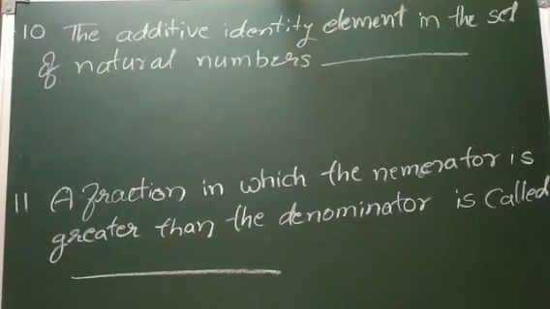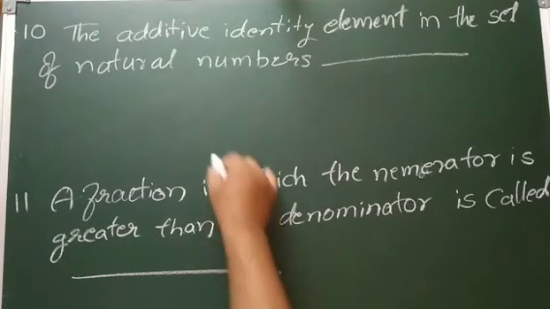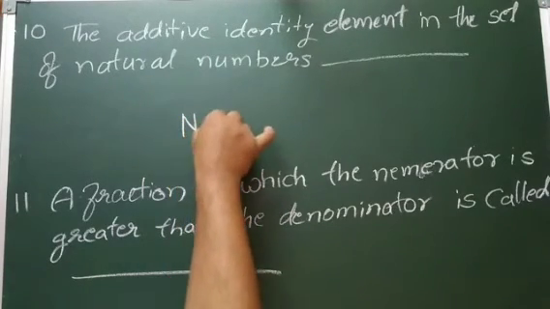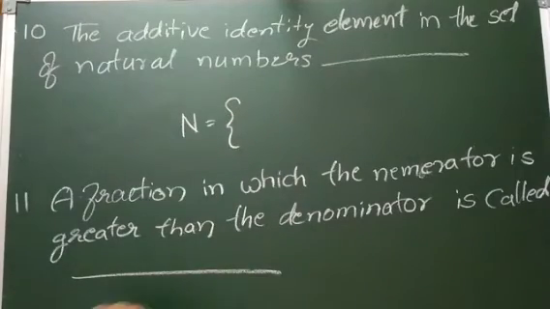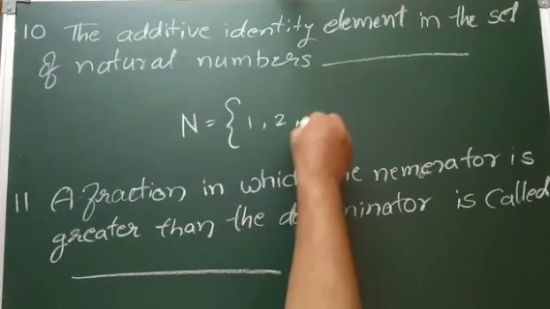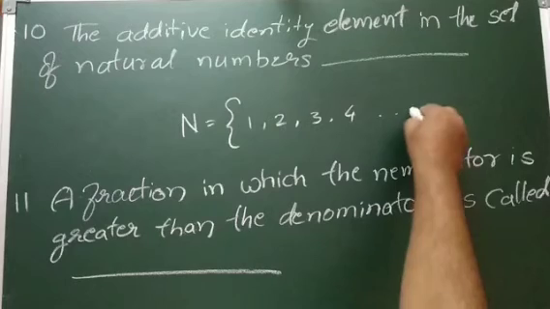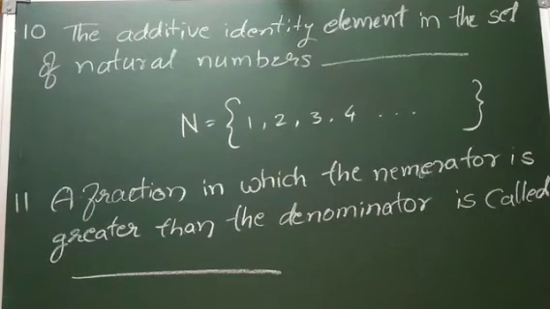Tenth question. The additive identity element in the set of natural numbers. So when you are reading the question, we can identify very easily: natural numbers. For you to recall your knowledge, I am writing the natural number set. Natural numbers start from 1 onwards: 1, 2, 3, 4, up to infinity.